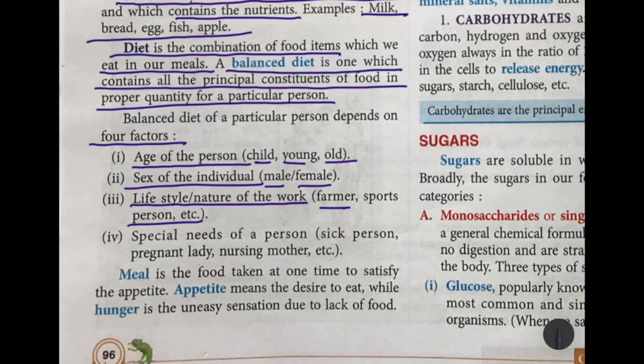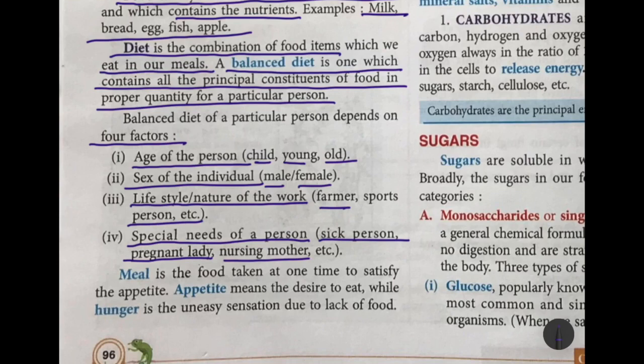Even the special needs of the person are considered, whether the person is sick, or a lady is pregnant, or a nursing mother, who is feeding milk to her child.